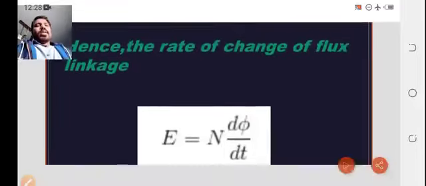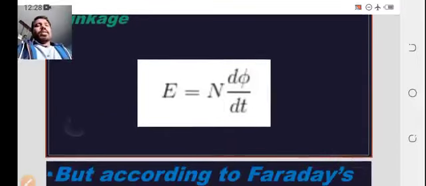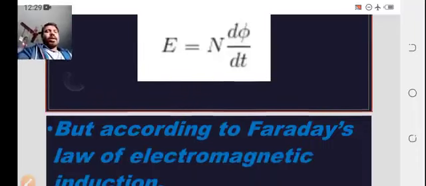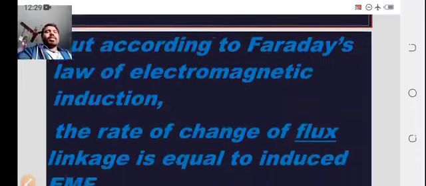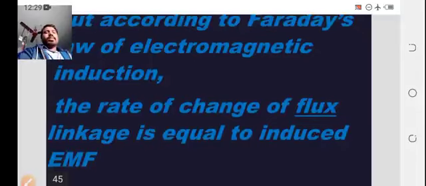The induced EMF due to flux change can be considered as E equal to N d phi by dt. But according to the Faraday law of electromagnetic induction, the rate of change of flux linkage is equal to induced EMF.